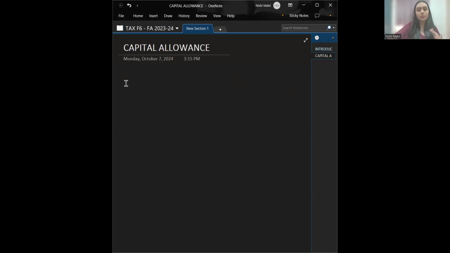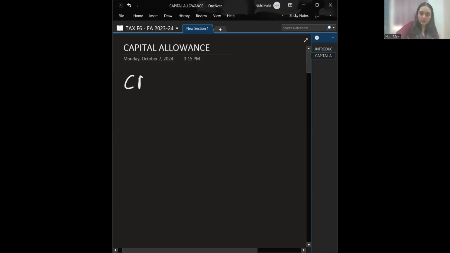Capital allowance is similar to your depreciation. Just how you calculate depreciation, on a straight line basis or the reducing balance basis. Now the thing is, there's a difference. The tax department does not consider this depreciation, as depreciation is considered an estimate. An estimate is something which can be manipulated. That's why the tax department does not consider this depreciation. Instead, they give you capital allowance.